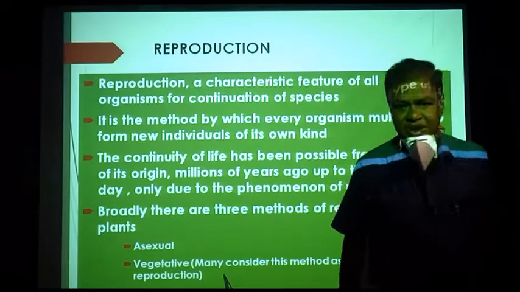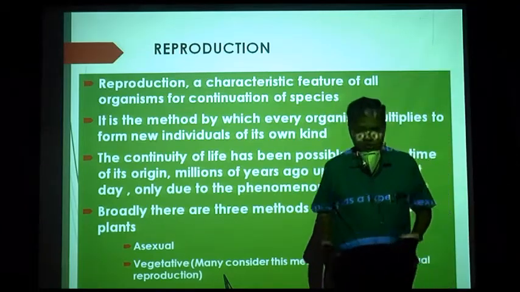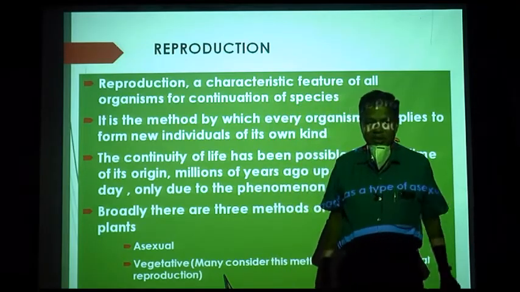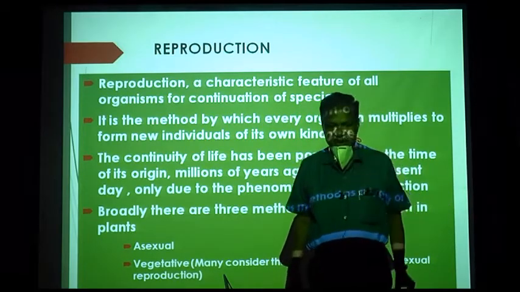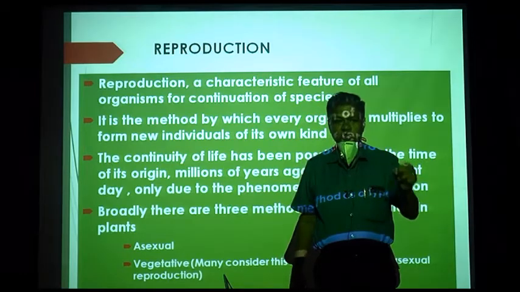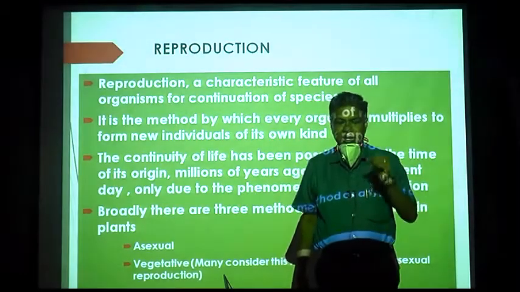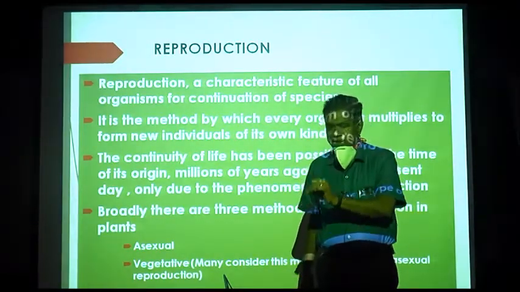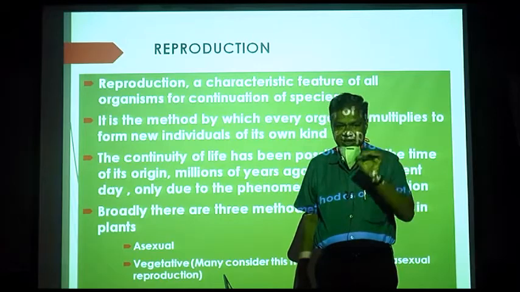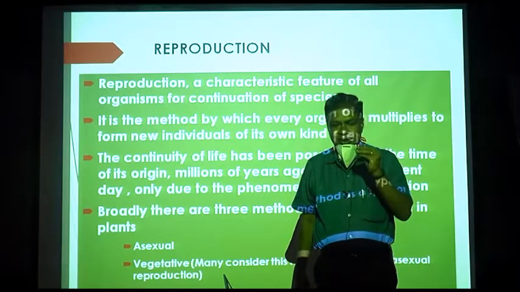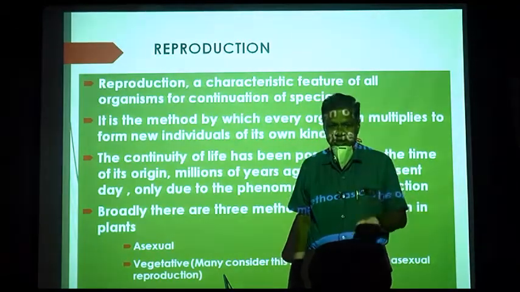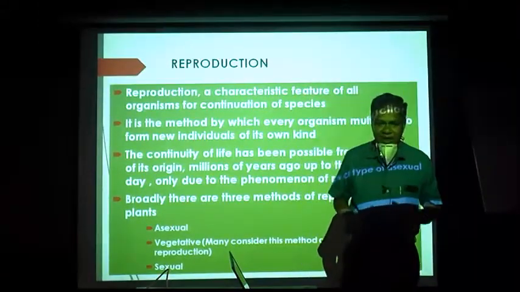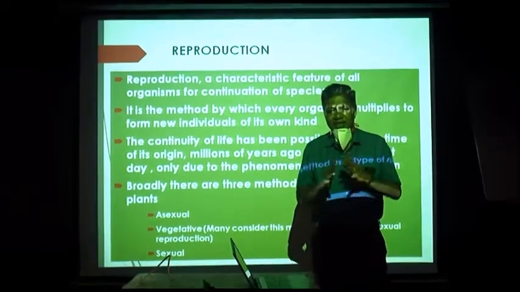What is a species? For example, let's take a human being. Human being is a species which you know is Homo sapiens. Similarly, a rose plant is a species, Rosa indica. China rose is a species, Hibiscus rosa-sinensis. Brinjal plant is a species which is Solanum melongena. Like that, every plant and animal is a species.